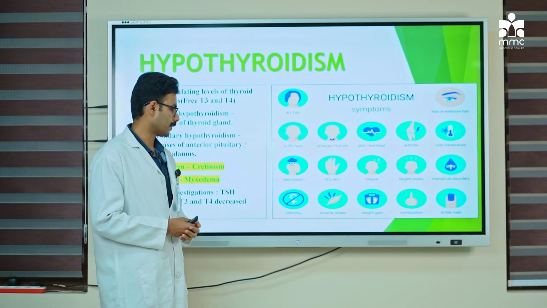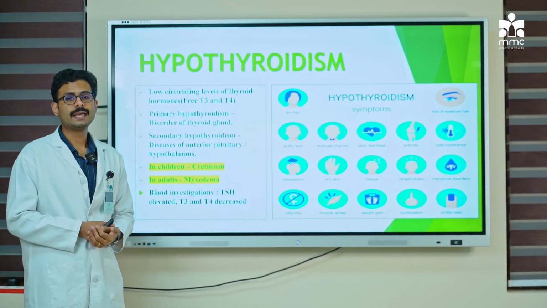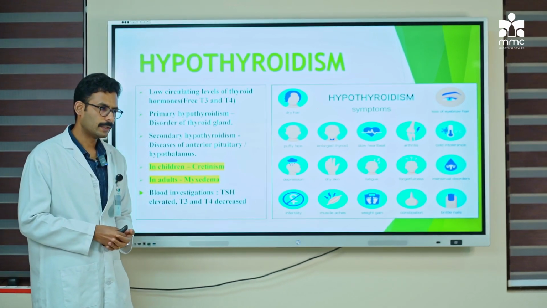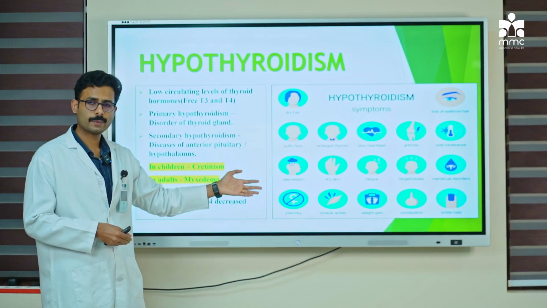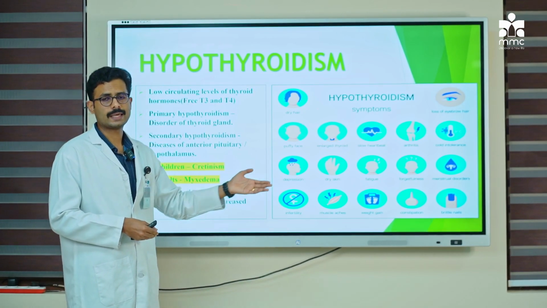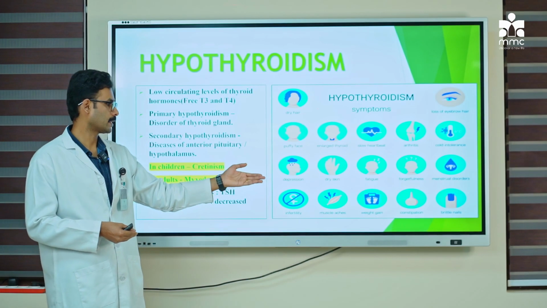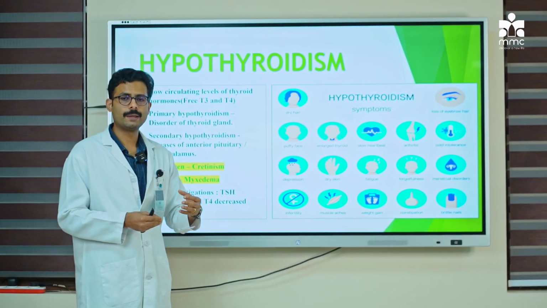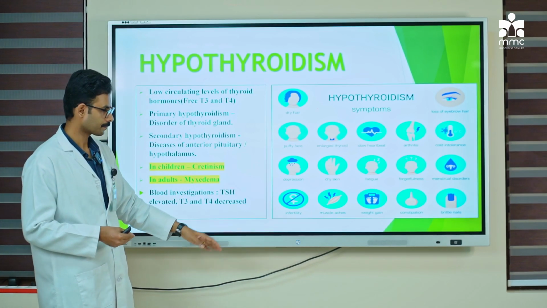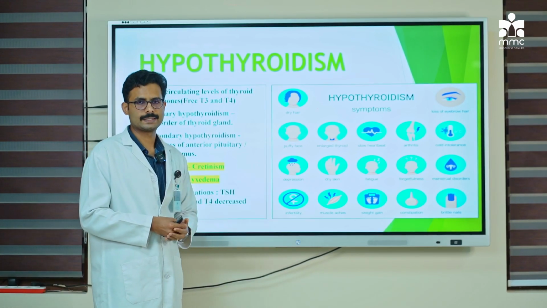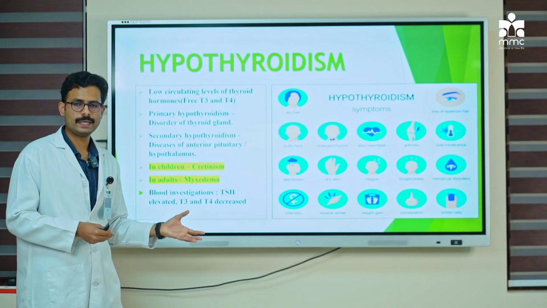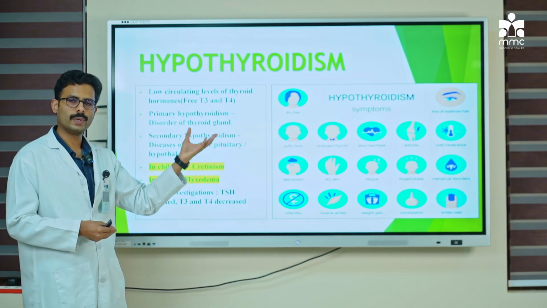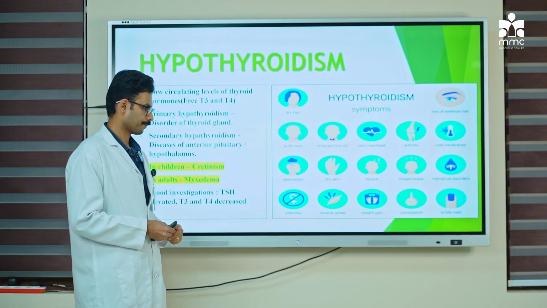People with hypothyroidism are predisposed to what we call infertility. In the long run, if hypothyroidism goes untreated, they are predisposed to this condition called infertility. Infertility means they will not be able to have children. Next, muscle aches. There is muscle pain or muscle ache in individuals with hypothyroidism,